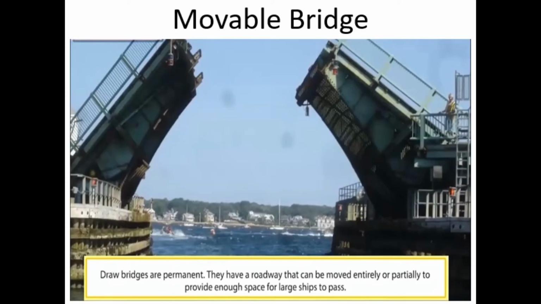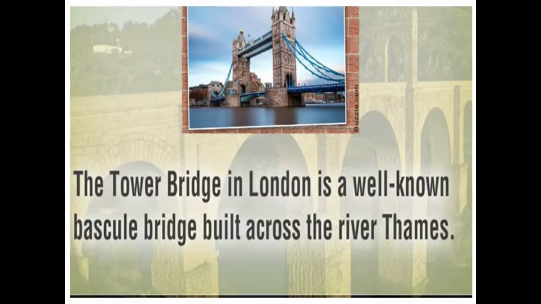Next one is movable bridge. These are constructed on busy waterways. These bridges have a portion that can be moved up or to a side to let boats and ships sail through it. The Tower Bridge over the River Thames in London is an example of a movable bridge.